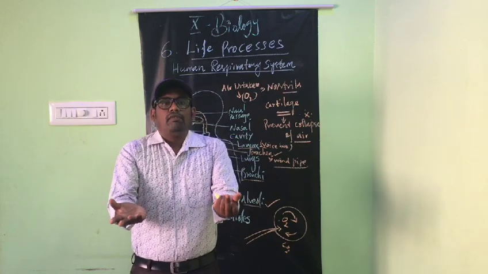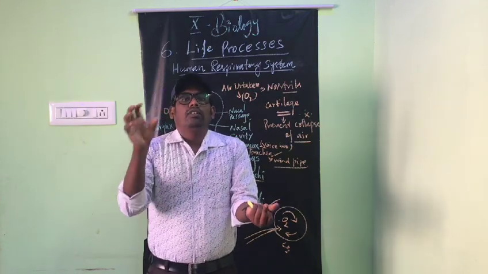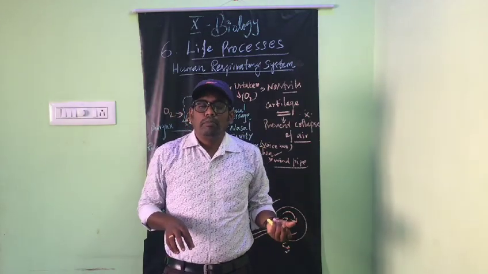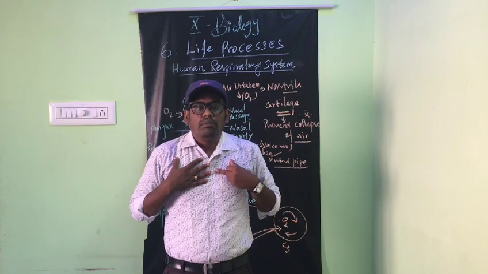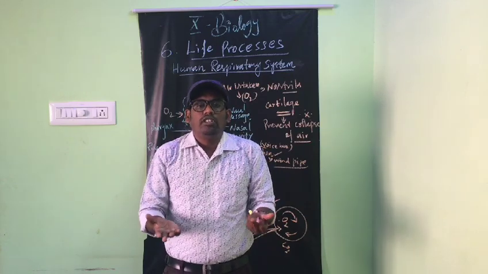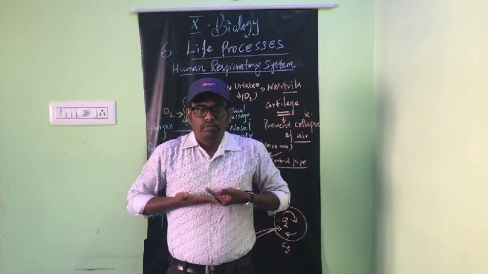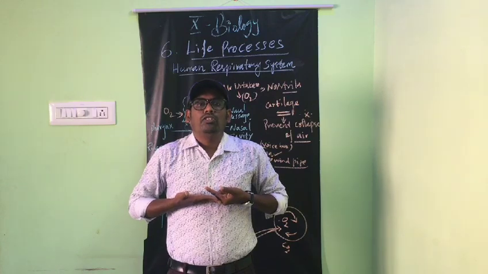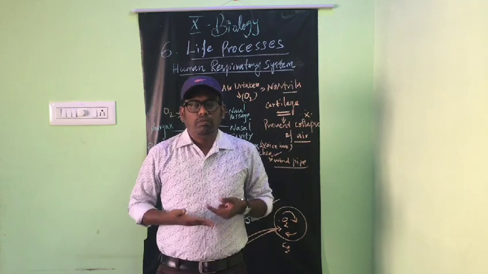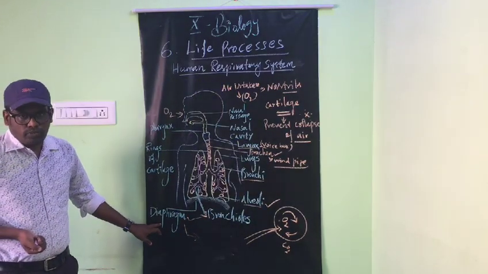When we exhale, when we release CO2, there is not a sufficient amount of air inside the alveoli, so our chest suddenly returns to the normal position. So when we inhale oxygen, the diaphragm pushes up our chest. When there are no gases, it becomes the normal position.